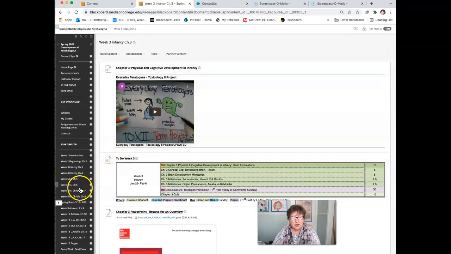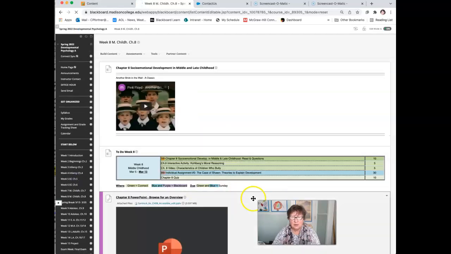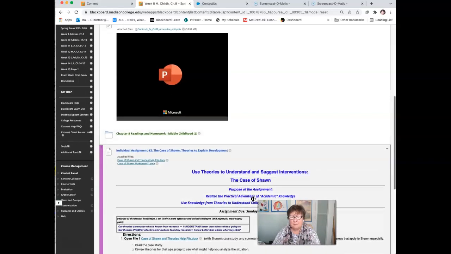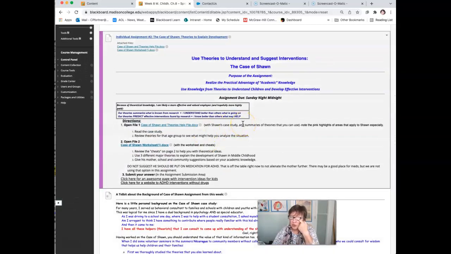Okay, so then there are some weeks where you have an individual assignment. Let's see, I think this one here, week 8, has an individual assignment. Okay, let's see if we can get this. Yeah, here's an individual assignment, the case of Sean. And what you do for the case of Sean, you open up these 2 files. One is a help file and the other one is a worksheet, and it asks you to analyze this case.